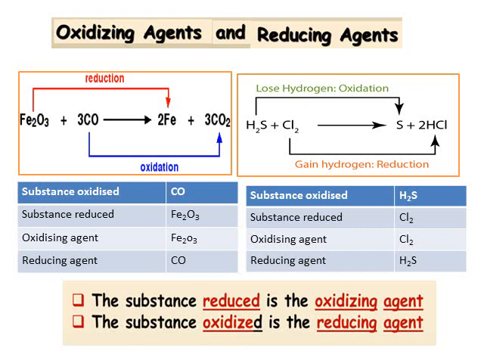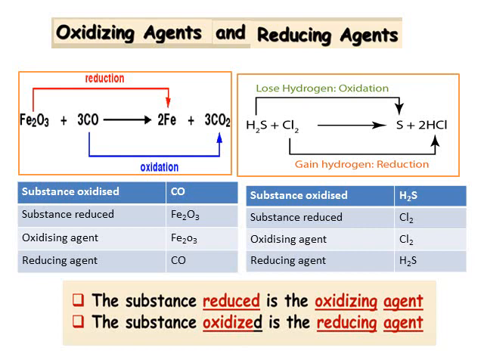H2S plus Cl2 gives S plus 2HCl. That is hydrogen sulfide plus chlorine gives sulfur plus hydrochloric acid. Right. Now look at the oxidation arrow which is above. Now what is there on the reactant side? It is H2S. Therefore the substance oxidized is H2S. Similarly, in the reduction arrow, what is there on the left side? It is Cl2. So it is the substance reduced.